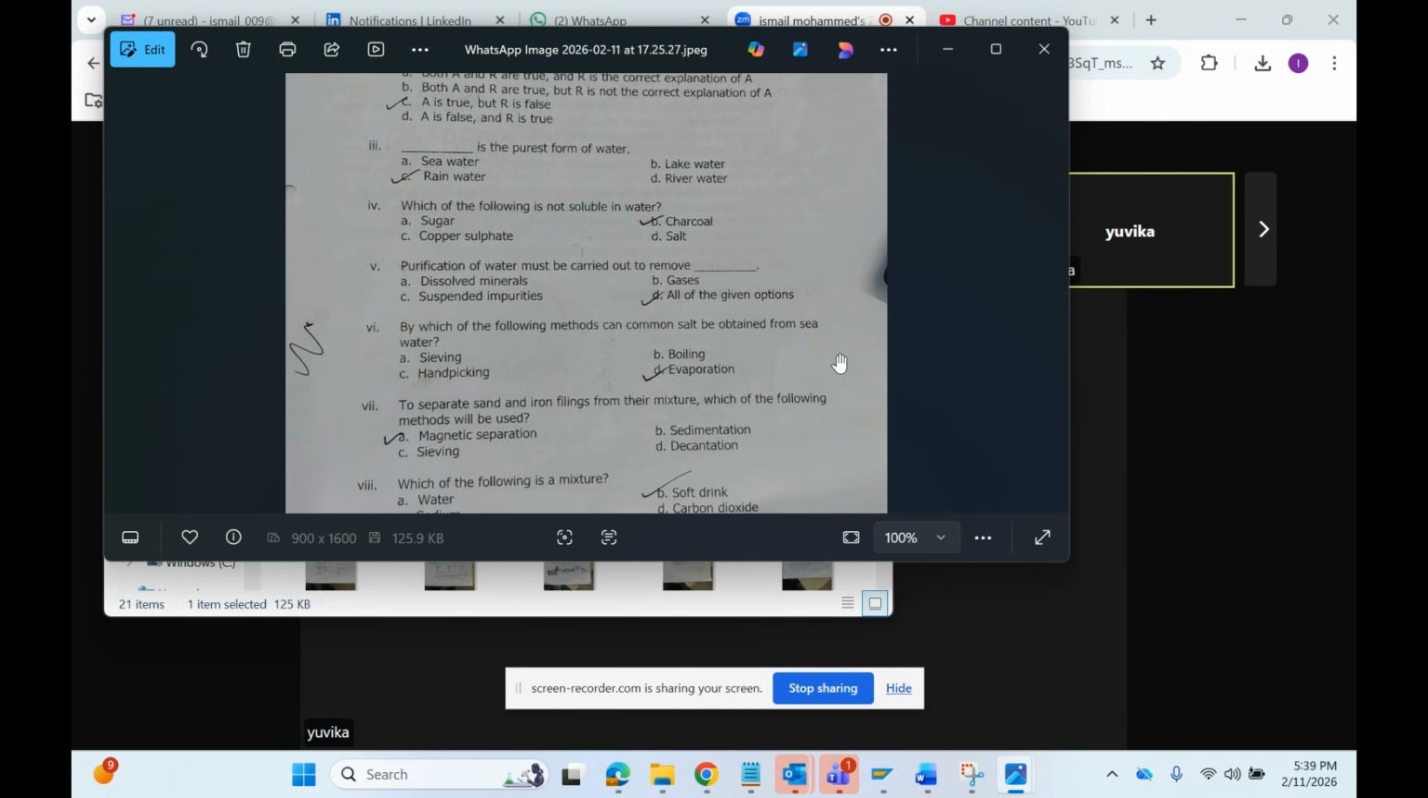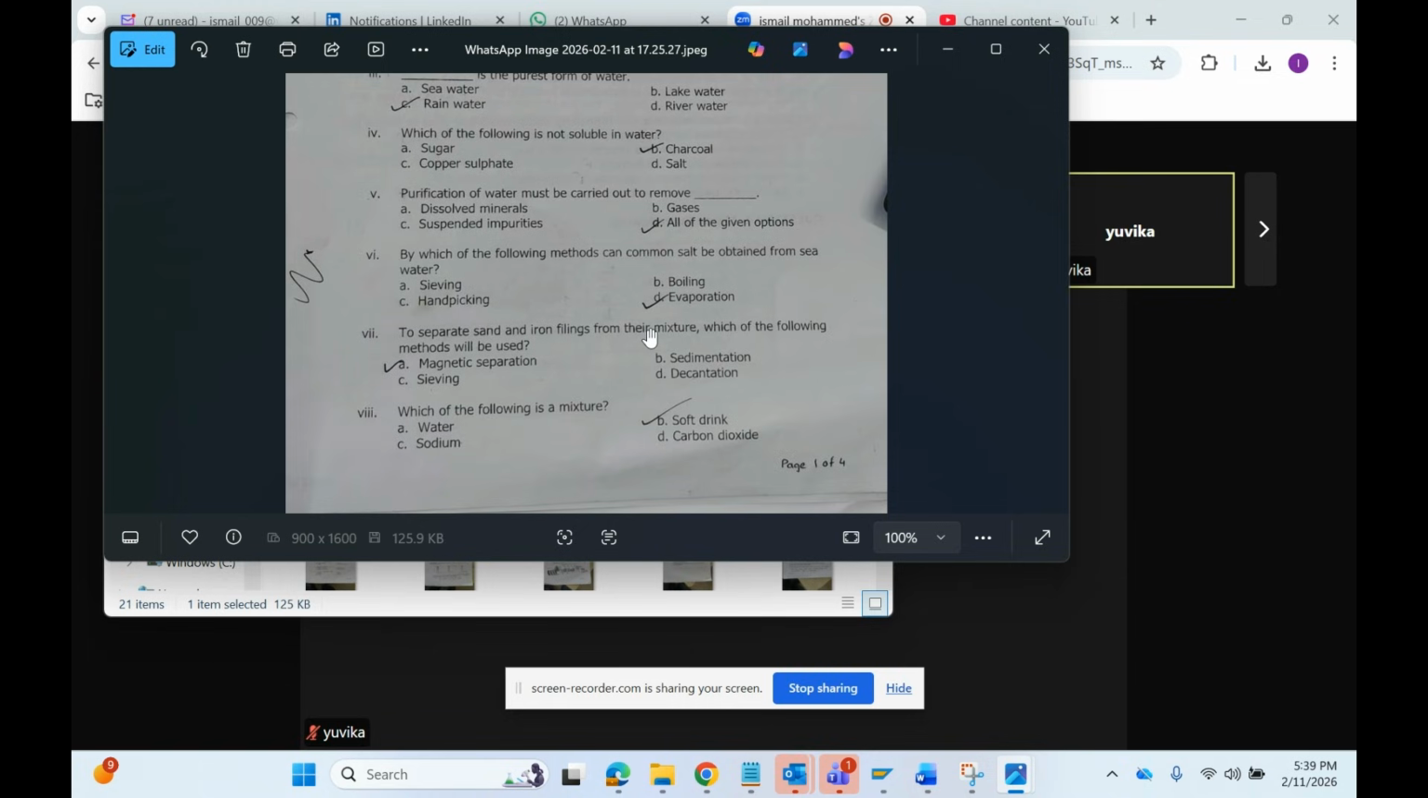Okay, next. Purification of water must be carried out to remove dash. That is all of these things: to remove the suspended impurities, to remove the gases, to remove the dissolved minerals. Okay. By which of the following methods can common salt be obtained from seawater? That is evaporation. You evaporate and you get the salt from the seawater.